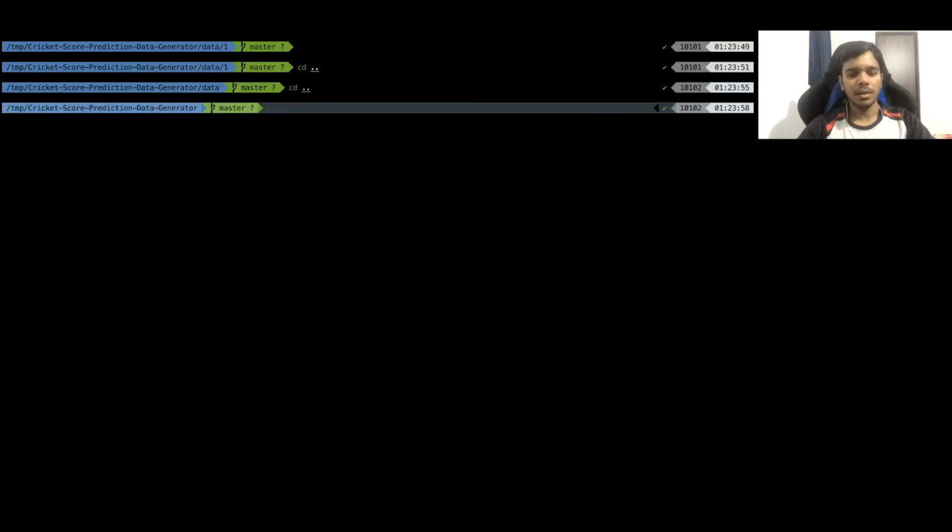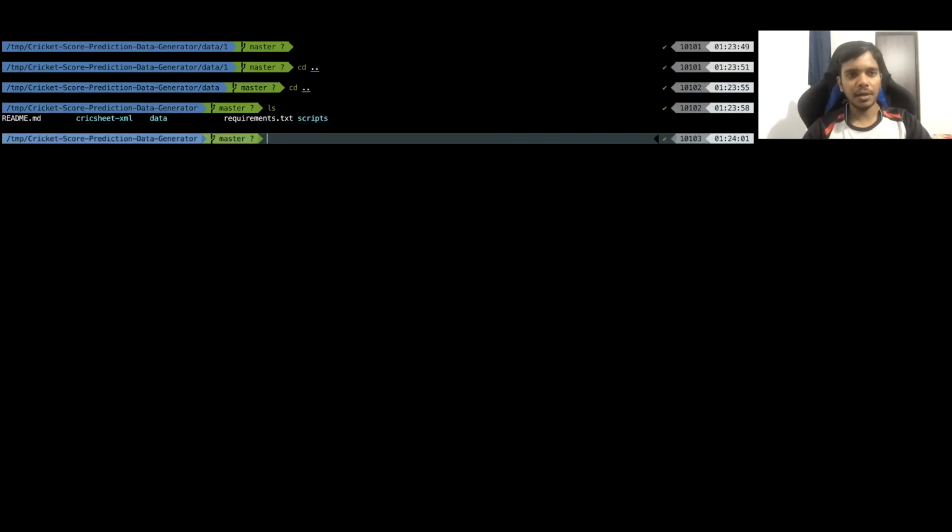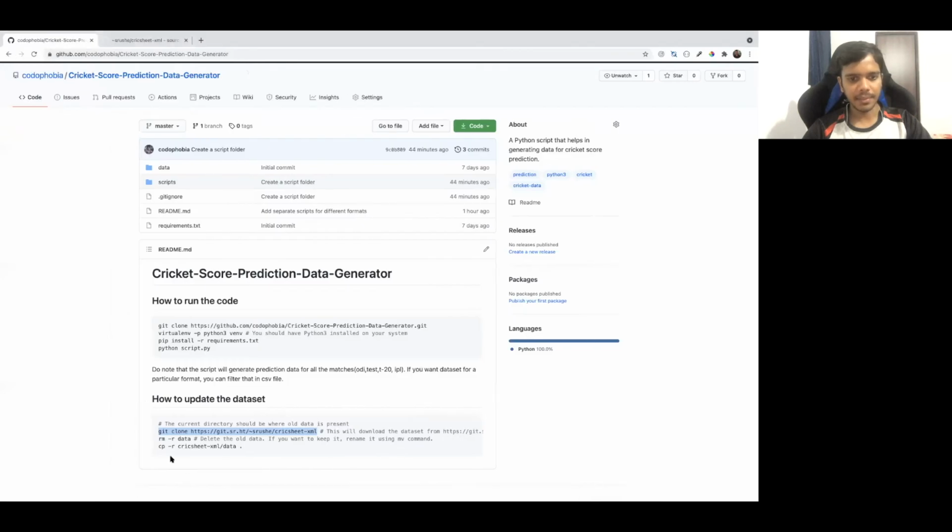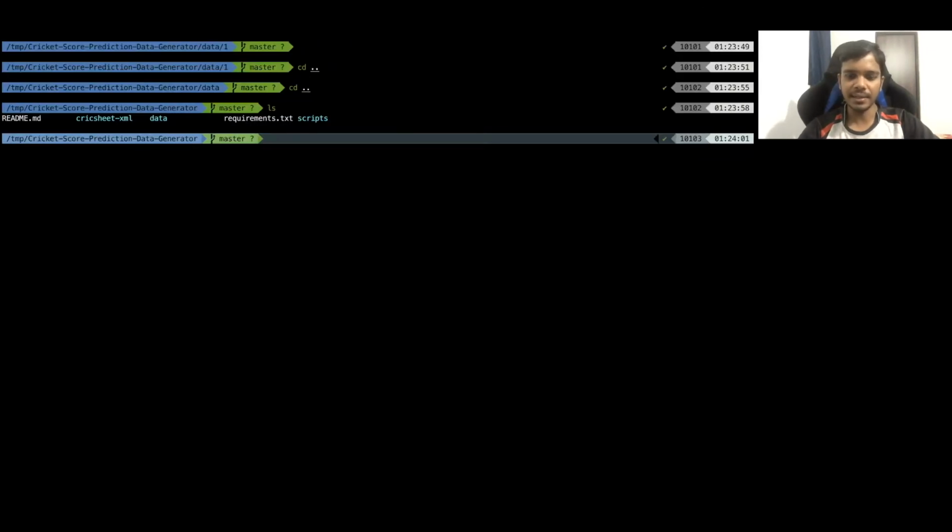Now see the next step here. Of course, you can delete the old data. But sometimes you also want to keep the old data, right? Because now we want to update with the new data. You have two options: delete the old data, or change the name of this old data folder to something else. Anything you can do. For example, I do not want to delete the data. What I will do is move this data.